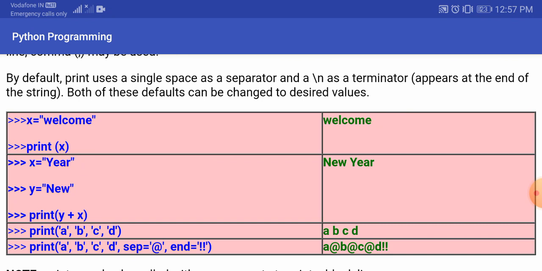Then the next line is x equal to year, y equal to new, and then we write print y plus x. So actually it is adding these two values. Here x is a string and y is also a string. So when we write y plus x, it is string concatenation. Since we have written y first and x second, the y value, that is new, will come first, and then year will follow it. So you get the output as new year.